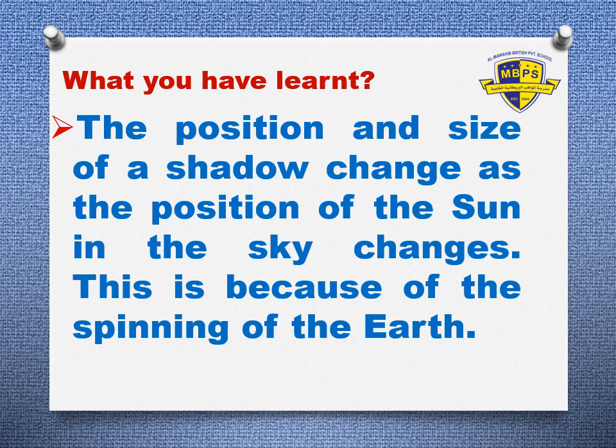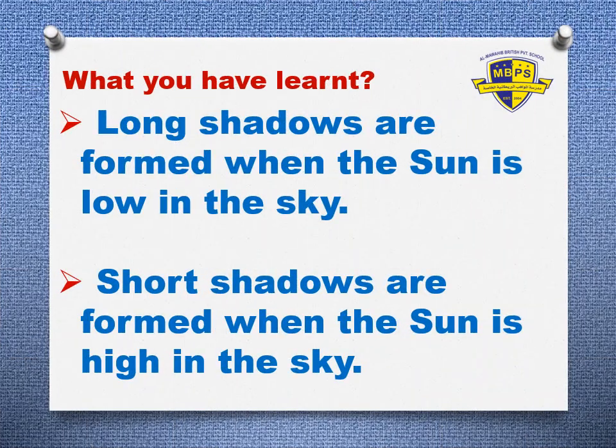We had also learned that the position and size of a shadow change as the position of the sun in the sky changes. How does it happen? This is because of the spinning of the earth. Grade 1, we had also learned that long shadows are formed when the sun is low in the sky.